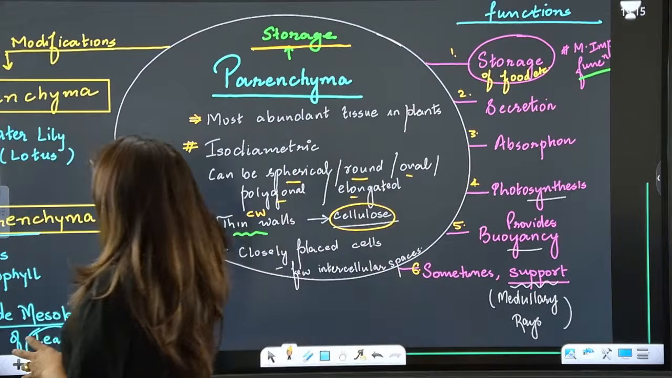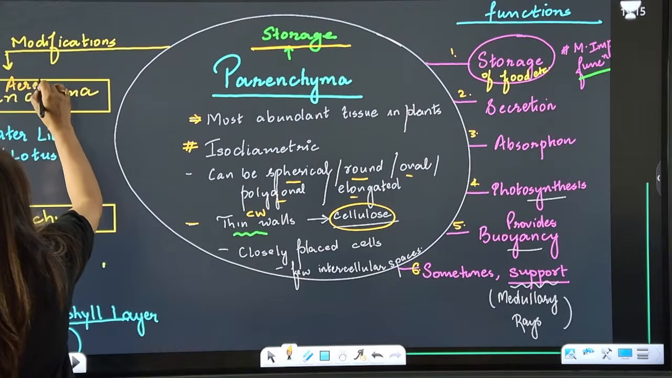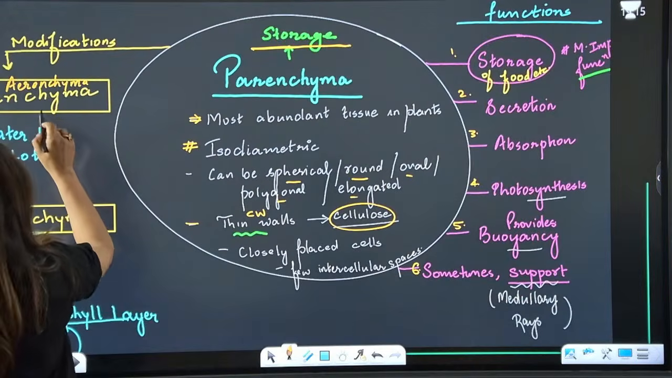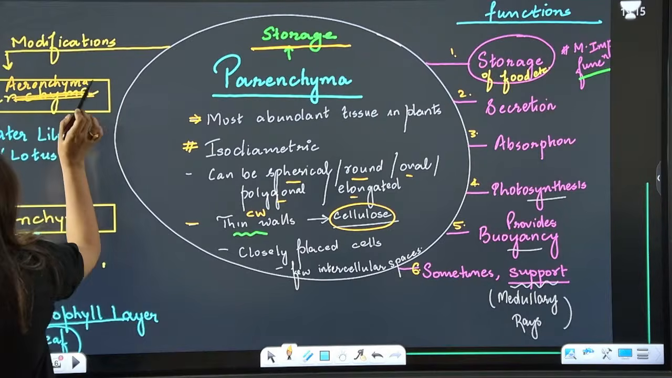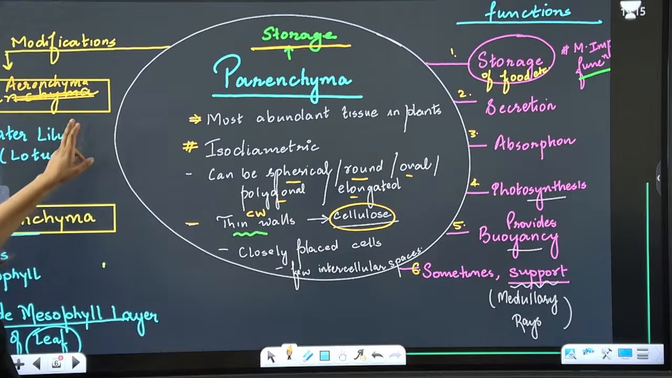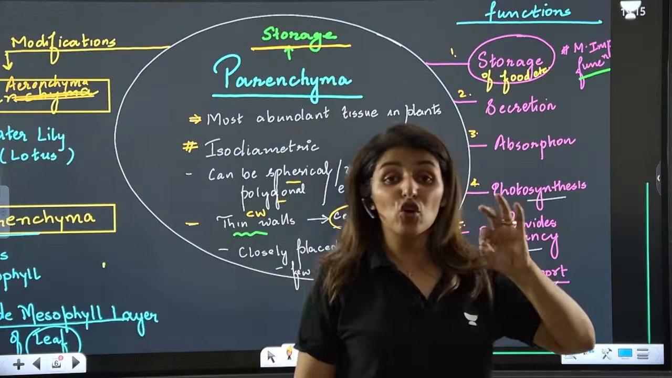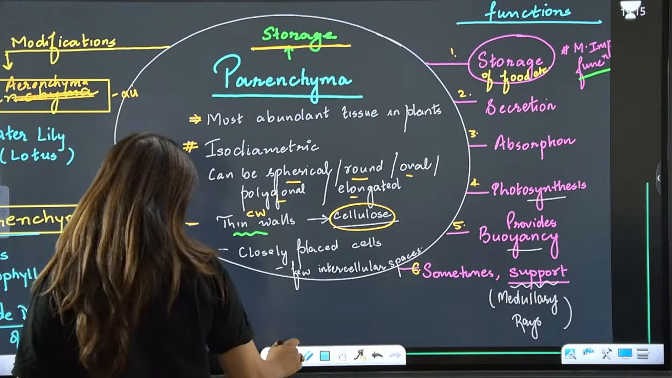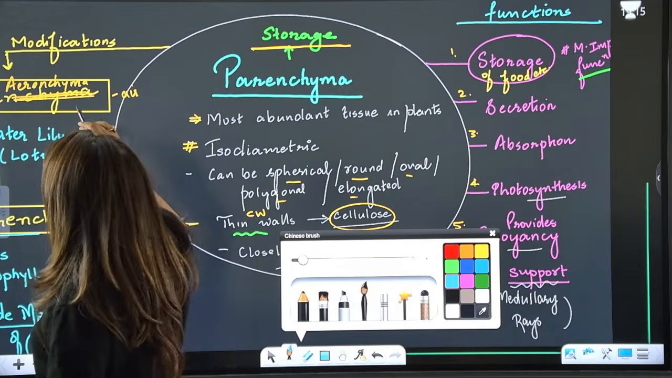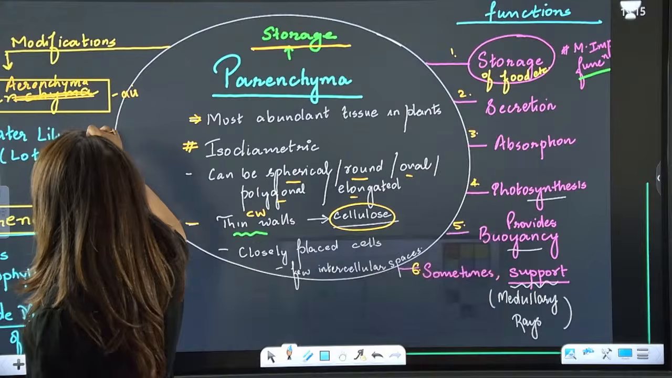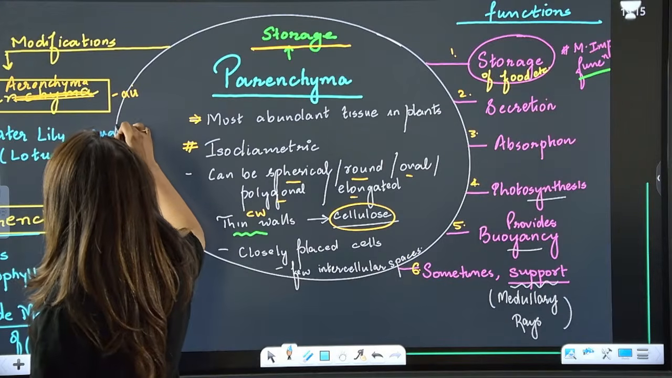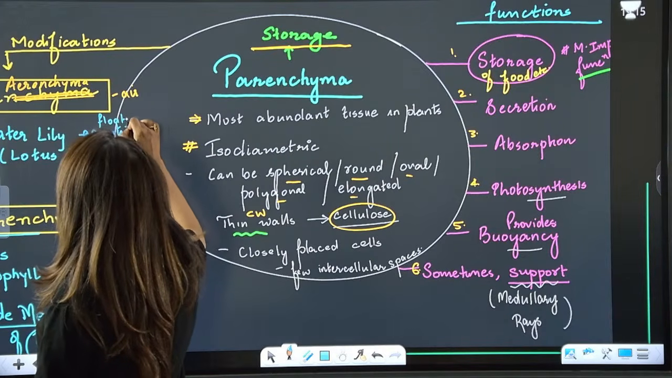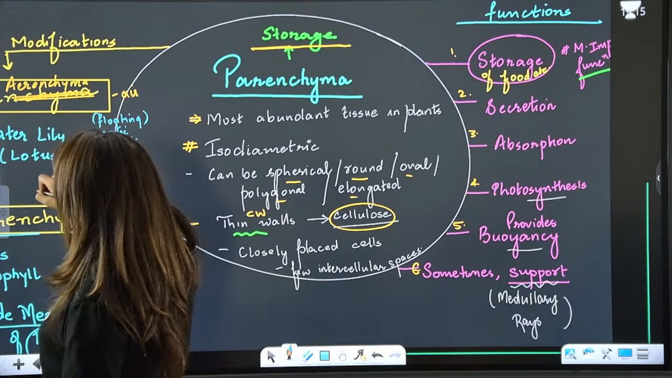Now see, this is parenchyma, guys. So what is this parenchyma? It is that type of parenchymatous tissue which stores air. So what is air going to do, guys? Air is going to provide buoyancy. So this is found in the aquatic plants, so that they can float, like water lily, that is lotus.